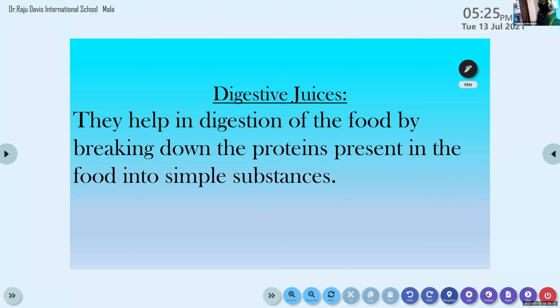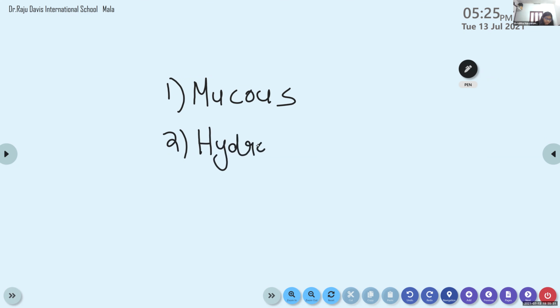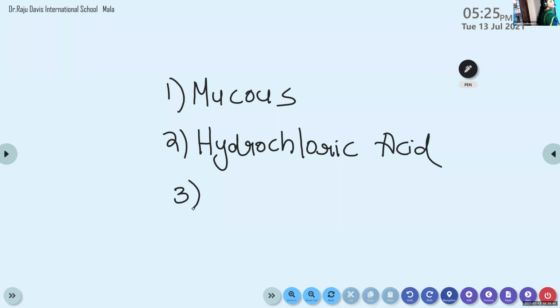The third one, digestive juices. Okay, I will write here. The first one is mucus. The second one is hydrochloric acid. And the third thing produced by the inner lining of the stomach is digestive juices.